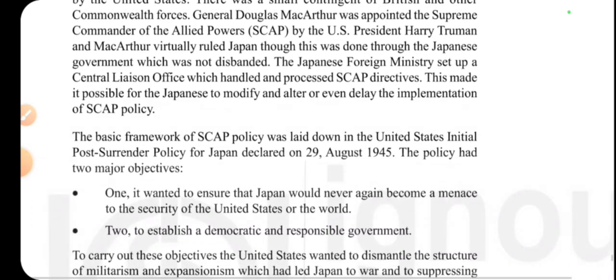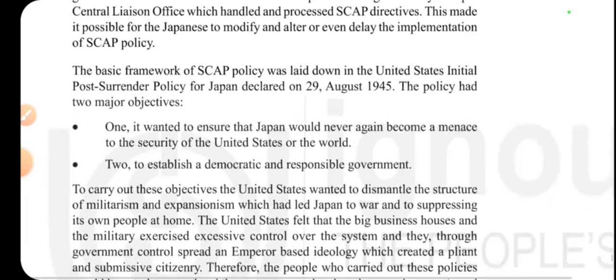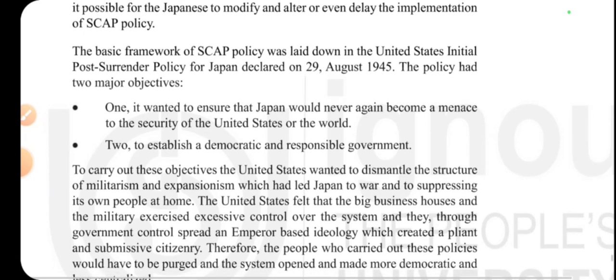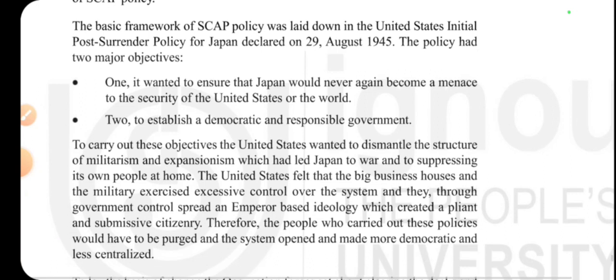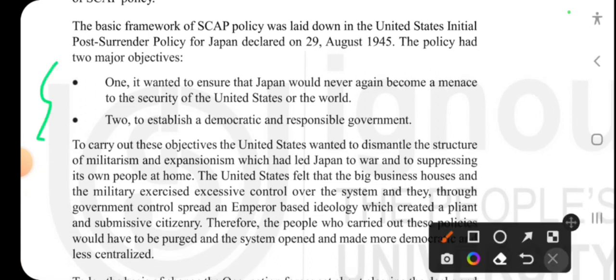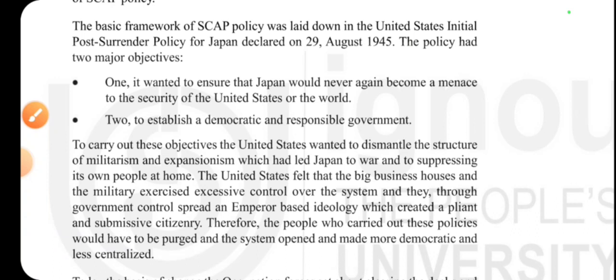So the basic framework of SCAP policy was laid down by the United States in an initial post-surrender policy for Japan declared on the 29th August 1945. The policy had two major objectives. One, it wanted to ensure that Japan would never again become a menace to the security of the United States or the world, because as you know, before this chapter, after a lot of this westernization influence, Japan actually tried to follow the imperial expansionist theory.